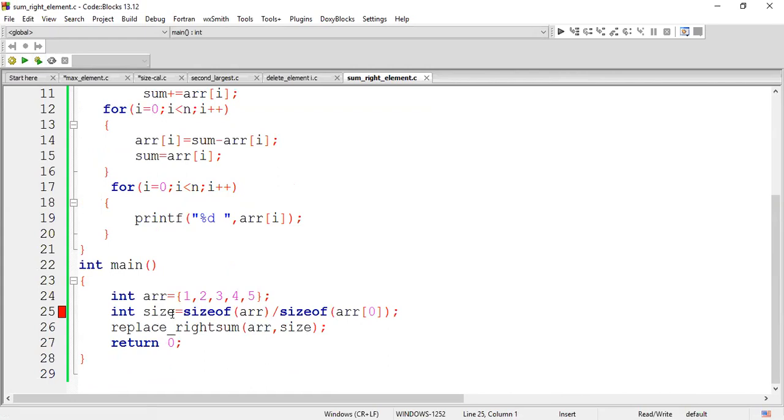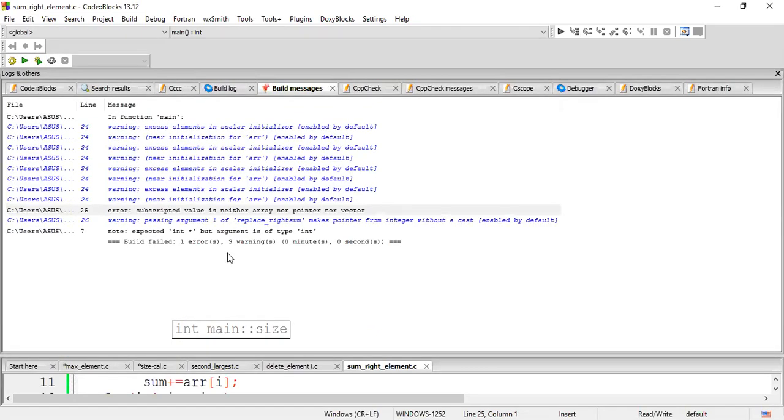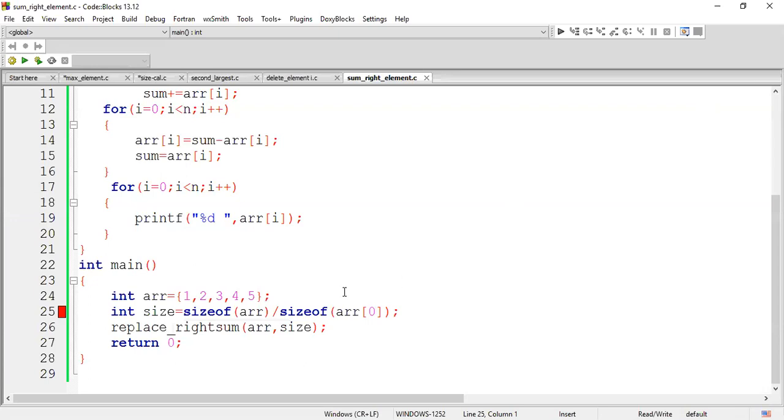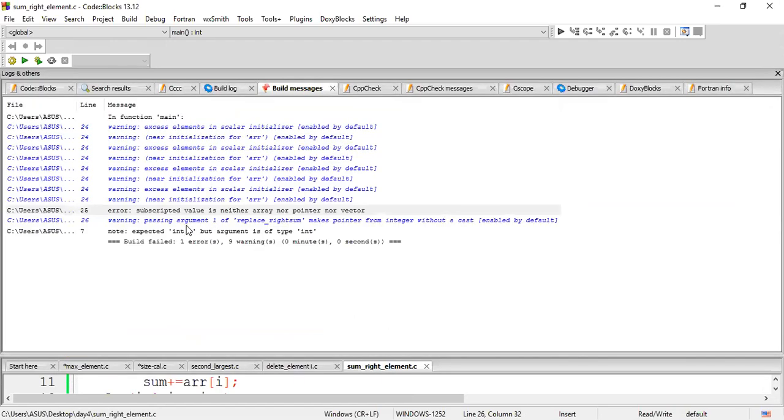Int size of ARR divided by what is it? Just a minute. Int star. Can't find anything. Just a minute, guys.